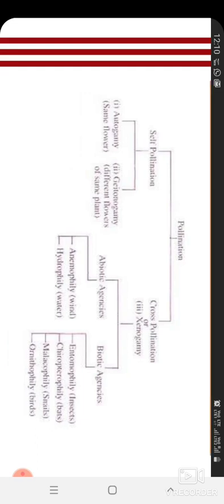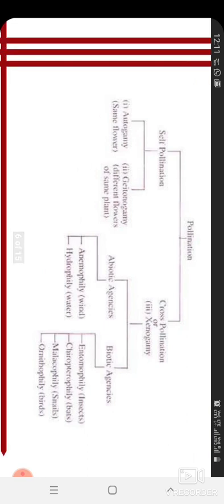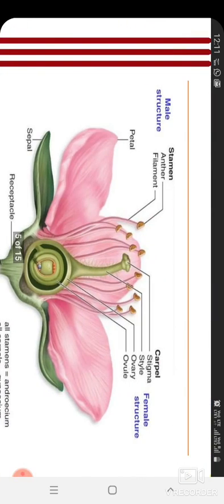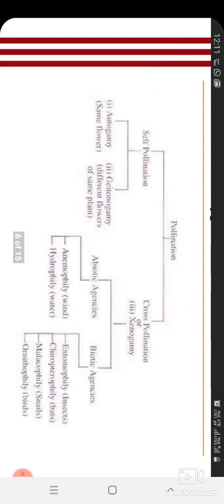The plant is the same but the flowers are at different places, so that is called geitonogamy. Autogamy means the same flower, because the male and female parts are in the same flower. But in geitonogamy the plant is the same but the flower is in a different position, a different flower of the same plant.